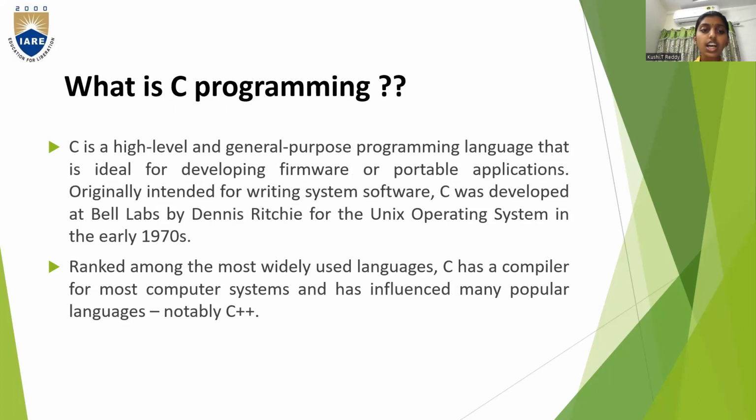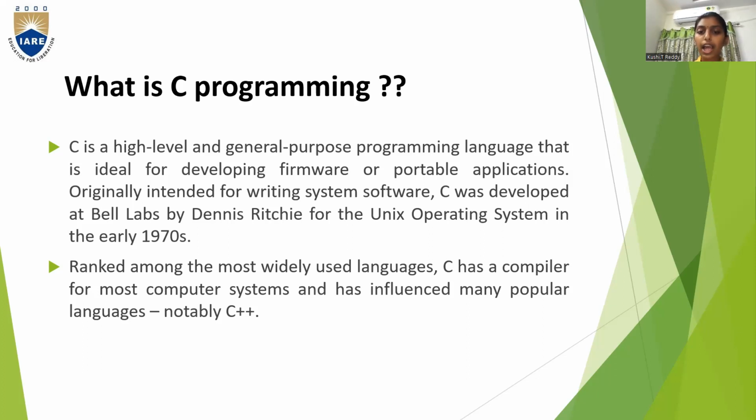C is a high-level and general purpose programming language that is ideal for developing firmware or portable applications. Originally intended for writing system software, C was developed at Bell Labs by Dennis Ritchie for the Unix operating system in the early 1970s.